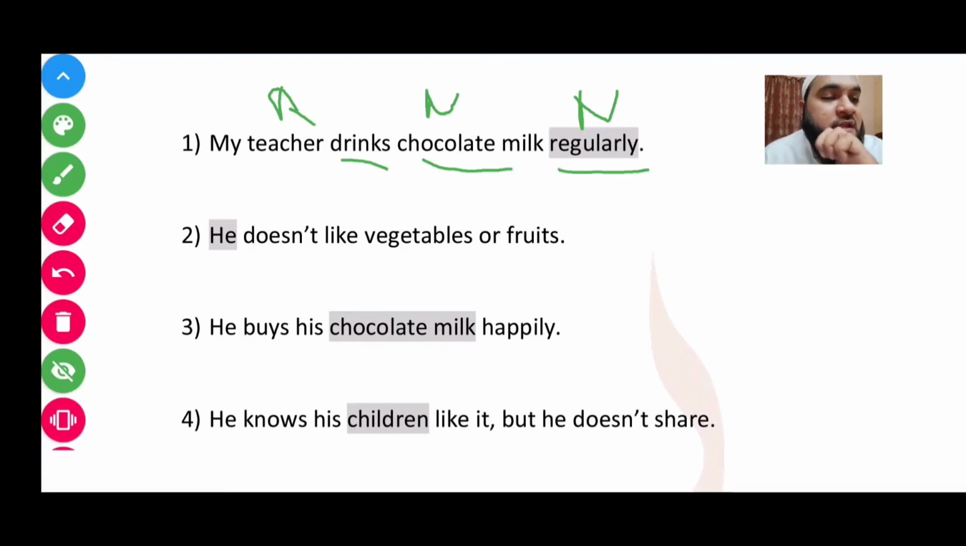There is another status, that is jar. Can you find a jar here? There is a weird thing which we have to do. My teacher will be converted into weird English: the teacher of mine. So what will be jar? Mine will be jar.